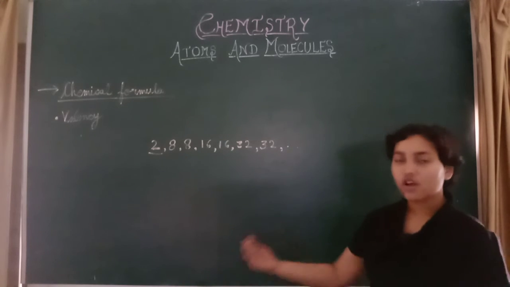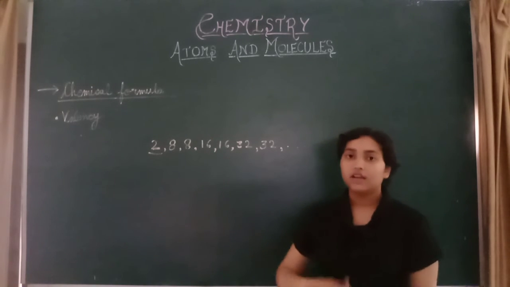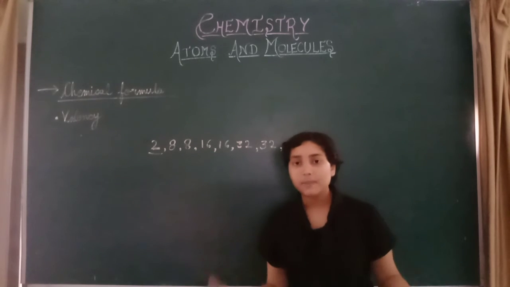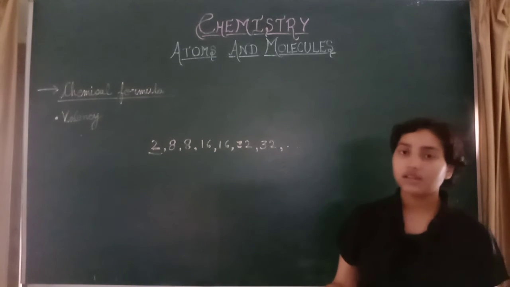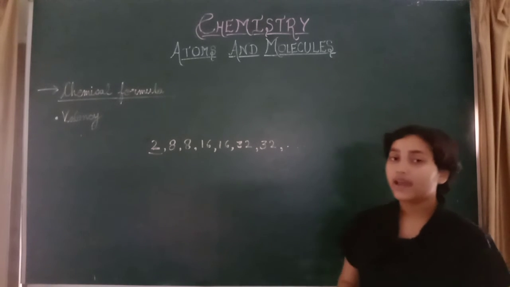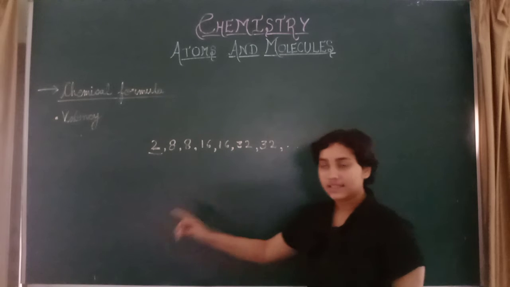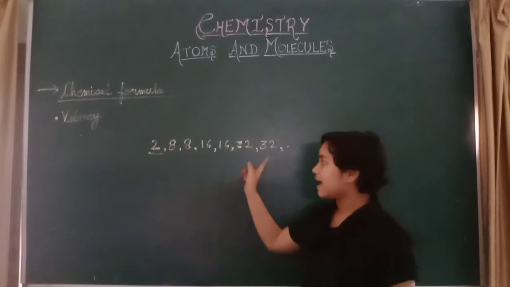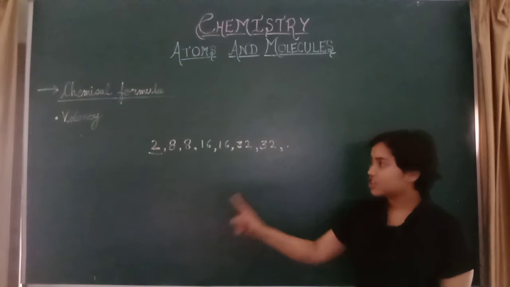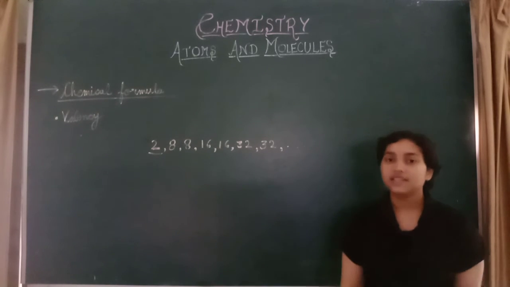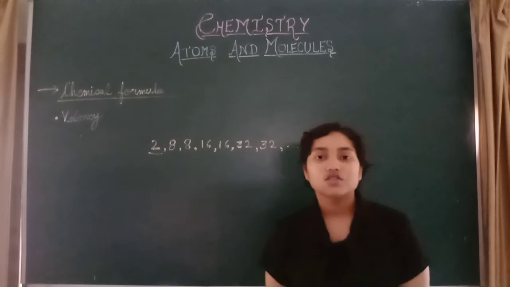So such sharing is also there, and losing and gaining. The elements of compounds combine and form the octet in the series: first, second, third, fourth, and such shells are formed in such a series. If you remember this, then it is very easy to understand valency.